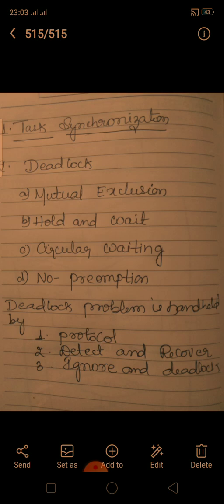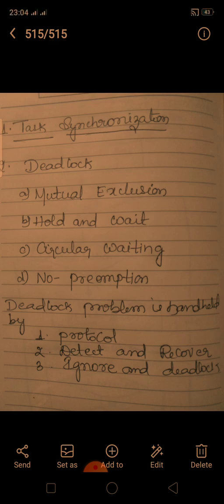So, what is a deadlock? Deadlock is a condition that creates a situation where none of the processes are able to make any progress in their execution. Four conditions must hold simultaneously for a deadlock to occur. What are the four conditions? Mutual exclusion, hold and wait, no preemption and circular wait.